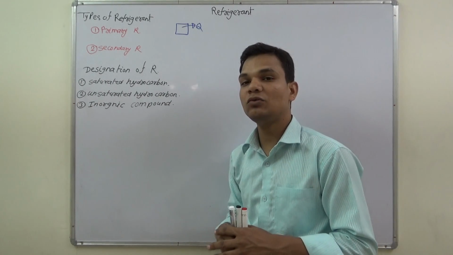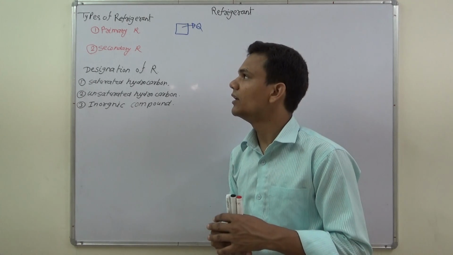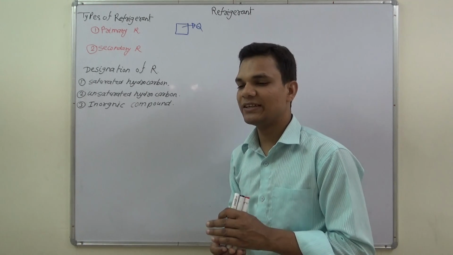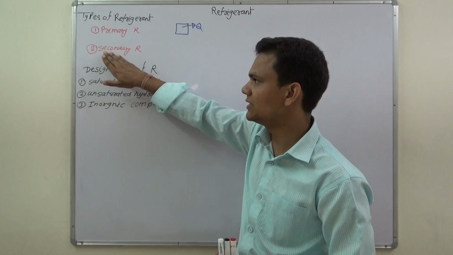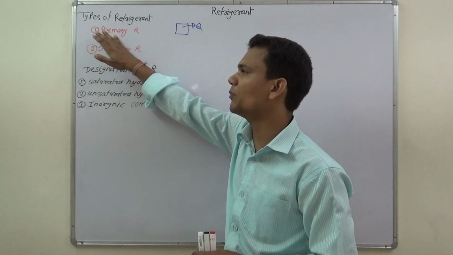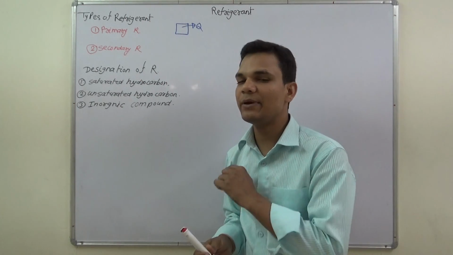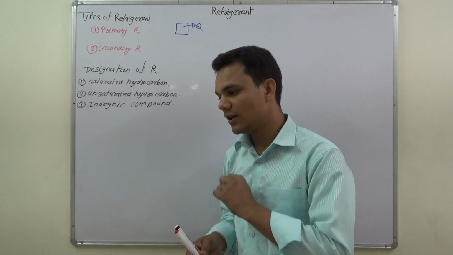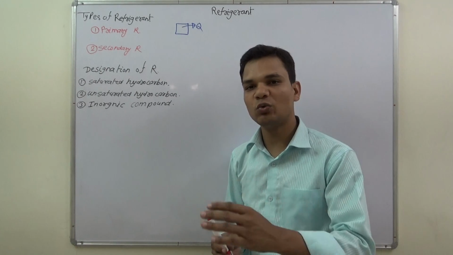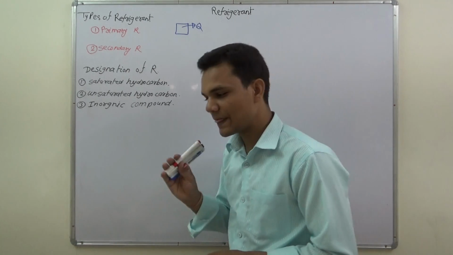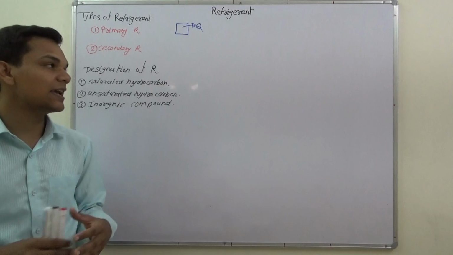But what about secondary refrigerant? Secondary refrigerants are those which we have to first cool with the help of a primary refrigerant. After that, we use them as a refrigerant. It means we cannot directly use a secondary refrigerant in our process or cycle.